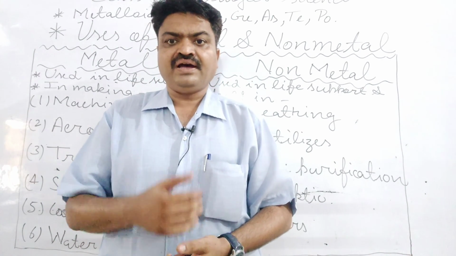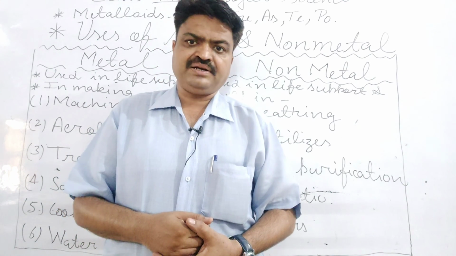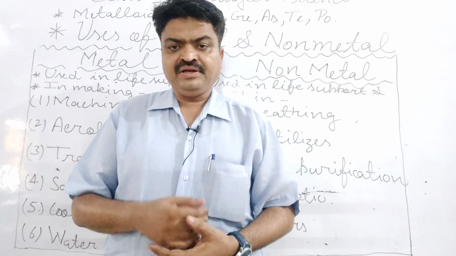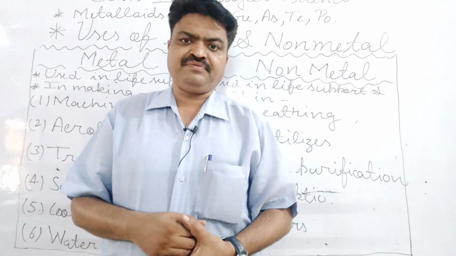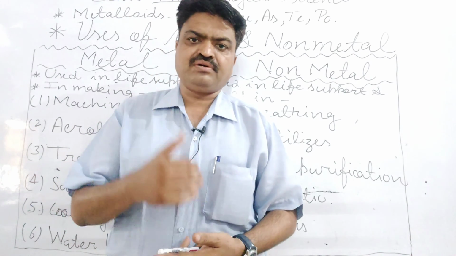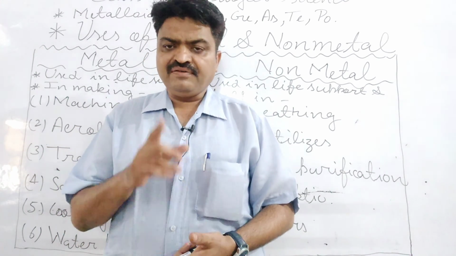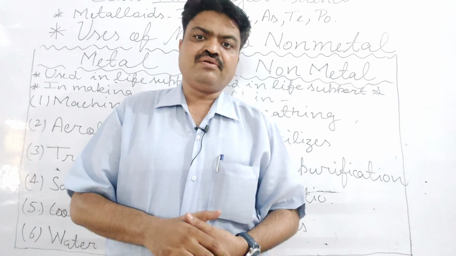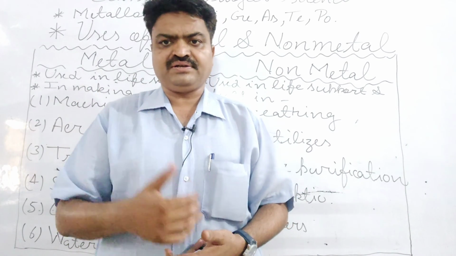Iron is helpful in the body of animals because in the blood that we have, there is one red color pigment that is known as hemoglobin, and that hemoglobin is made up of iron and protein, and with the help of hemoglobin oxygen is transported from one part of the body to another.